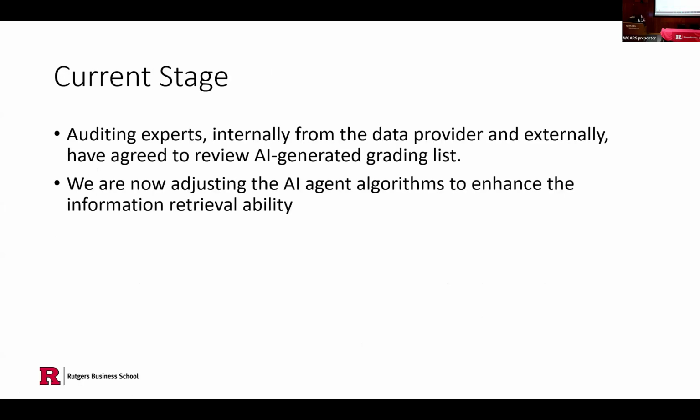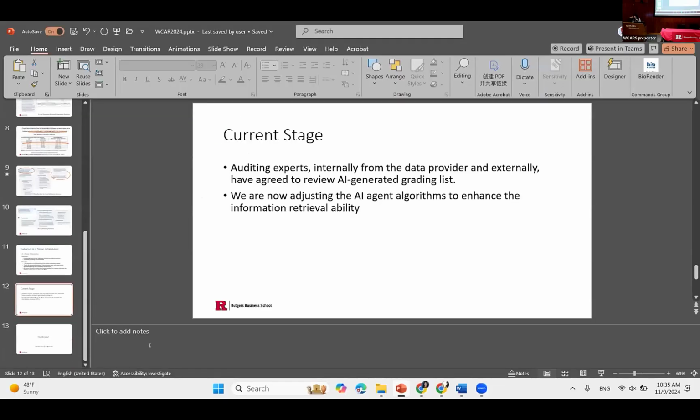At the current stage, we've already contacted experts internally from the data provider and externally from some other audit companies. They've agreed to review the AI-generated ingredient list. And we are now adjusting the algorithm in the information retrieval to get better performance.